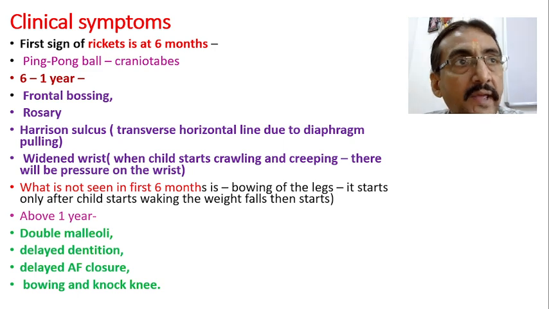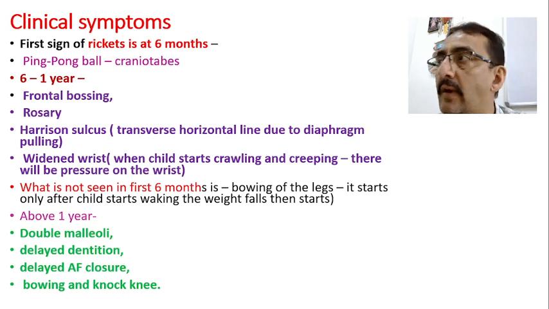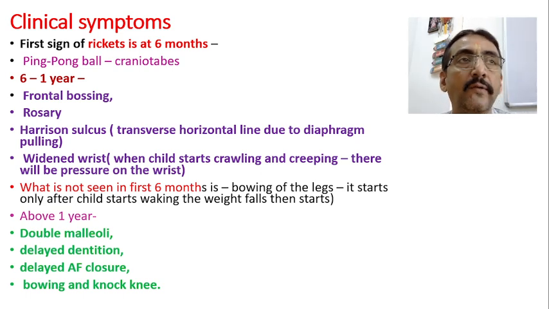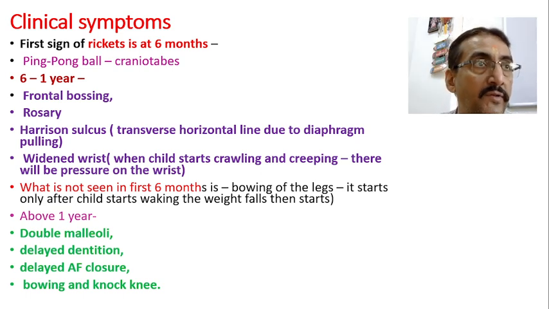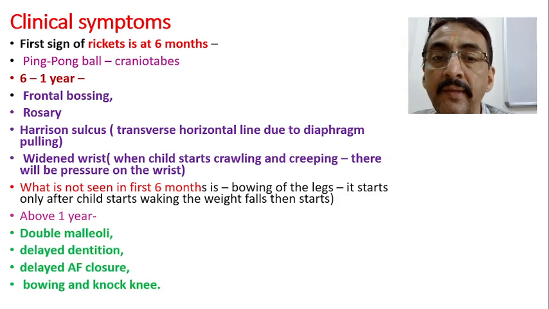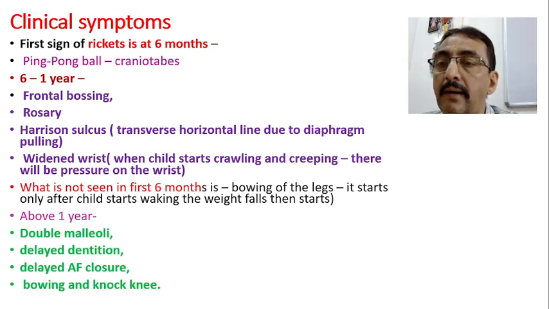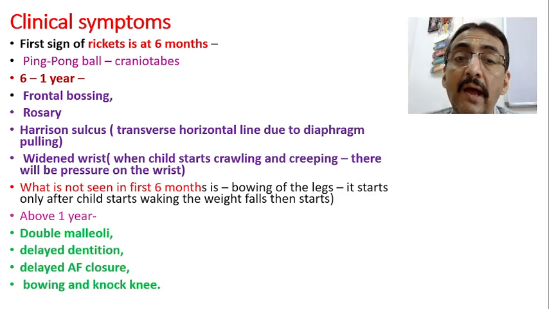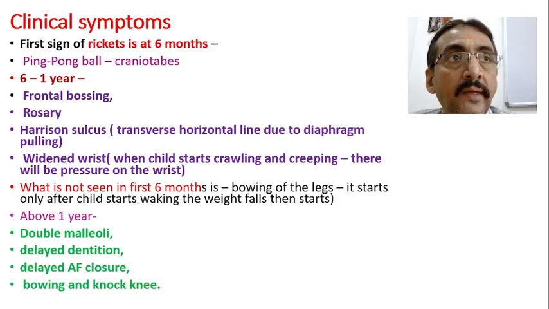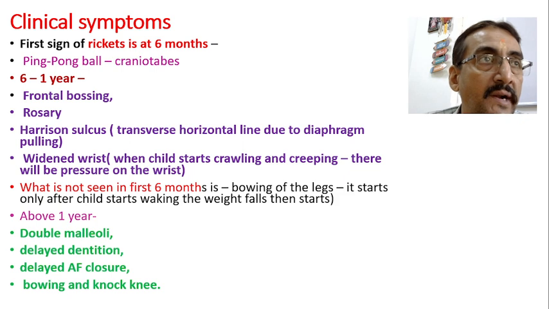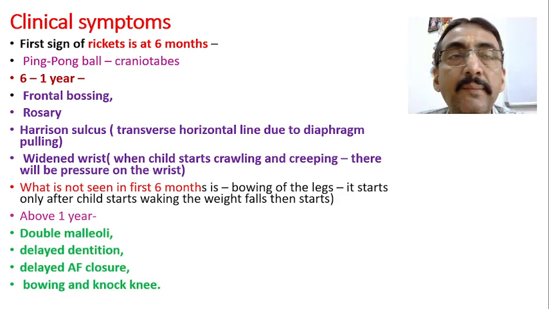After the child starts walking, the locomotor milestone of walking, only then can we see varus and valgum-like deformities. Because when the child starts walking, the pressure and load will be there, and then the bone deformity takes place. Anyway, now if you talk about after 1 year, there are so many symptoms which help to identify rickets after 1 year. For example, double malleoli.